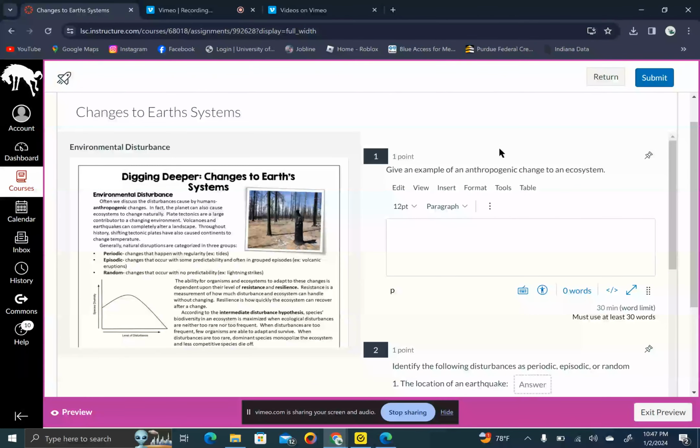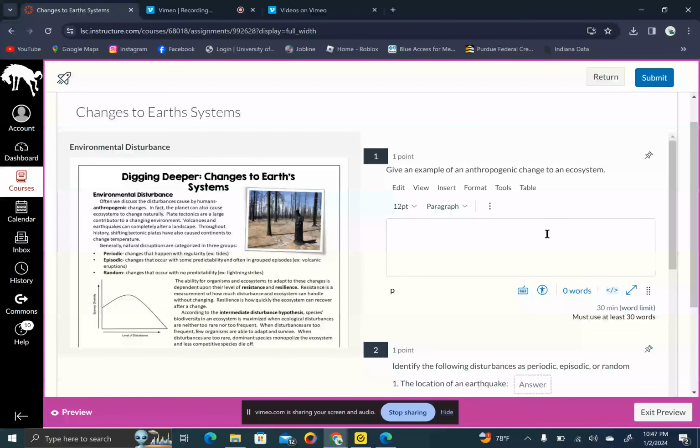We first need to make sure we remember what an anthropogenic change is. If we look in the reading, it says this is a disturbance caused by humans. So I'm wanting you to tell me about an environmental change that humans have caused. One thing you should notice about this question is it has a word amount that you have to meet. You must use at least 30 words. If you don't meet this word requirement, you're not going to get full credit for this question.